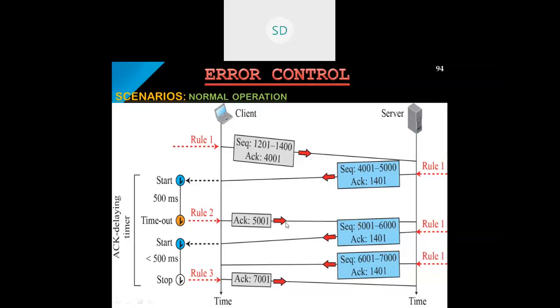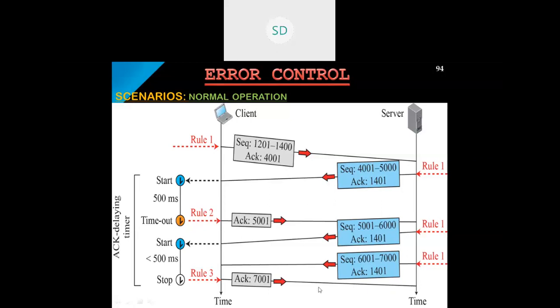That is, say, 5001. It is nothing but an indicator stating that there is no data to transfer, and it is expecting data from the server starting from location 5001. So the server will reply, say from sequence 5001 up to a certain location, and it will send a packet along with the acknowledgement number it is expecting. The acknowledgement number is the previous acknowledgement, 1401, because it has not received any data. So it will send the same packet. Again this timer will start, and if within 500 milliseconds it acknowledges, fine.